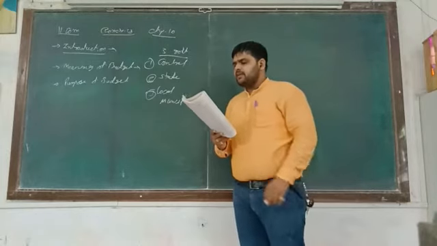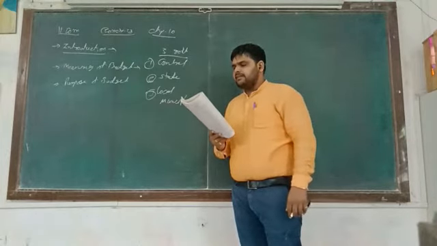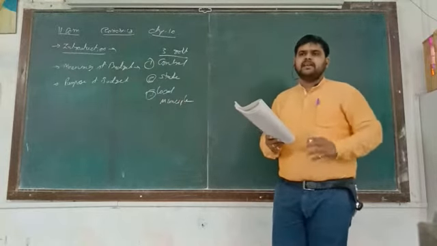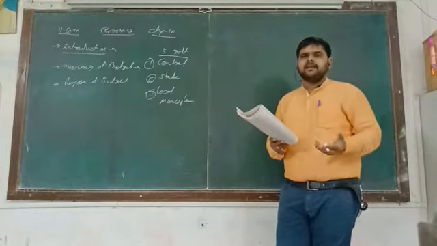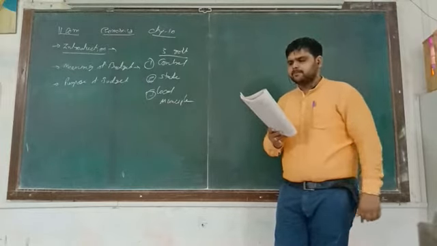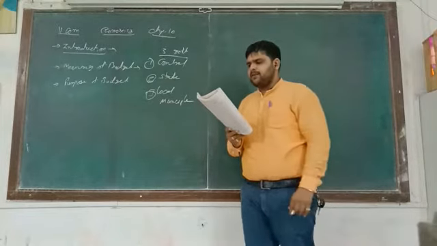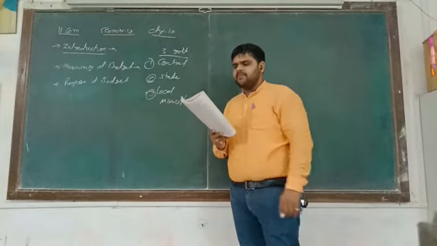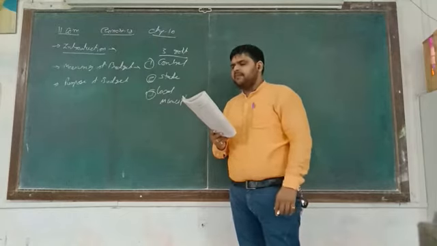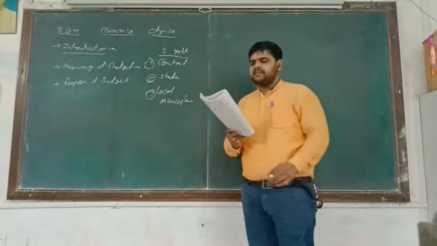The concurrent list mentions areas of joint responsibility of the central and state governments. Jointly, the state as well as the central government, both are doing work. Those subjects are very important for the country and are uniform in purpose for all the states, but may require variations in different states.